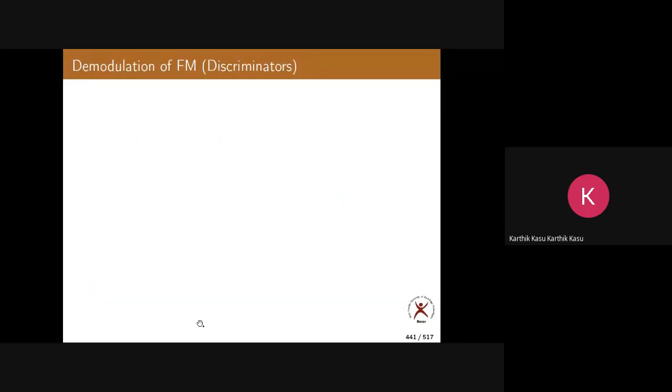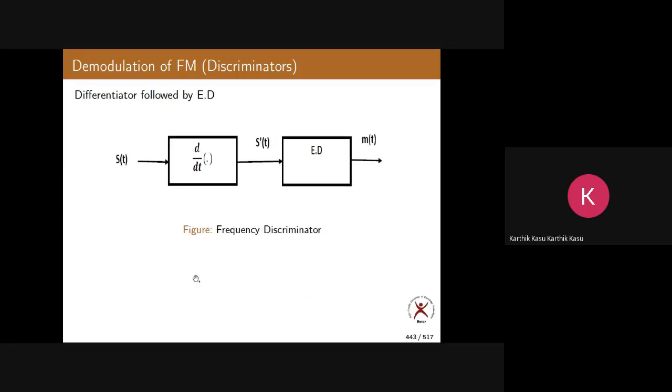Right, so let us go to the demodulation. This will be the last topic when it comes to FM. It is called discriminators. This is the demodulation of FM signal. There are other methods also, but we will study only the important ones. Now here, s of t is the FM signal.